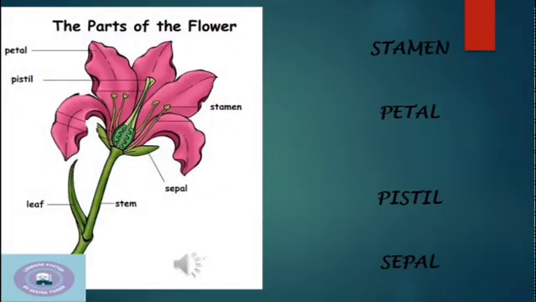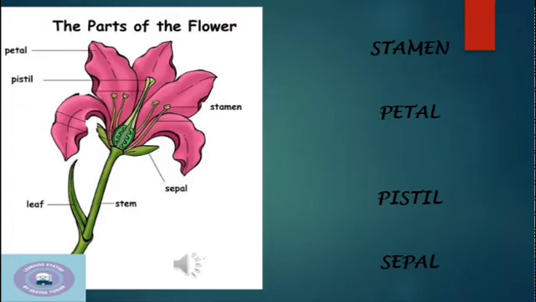Let's see some parts of flowers. Petals. This layer lies just above the sepal layer, and petals are often bright in color, and their function is to attract pollinators such as insects and butterflies to the flowers.